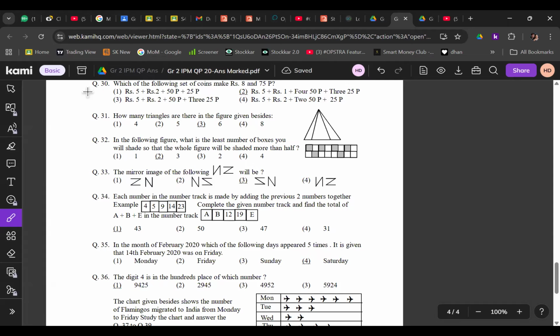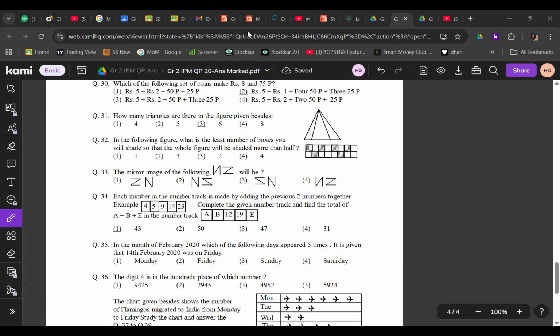You can see 30, right? So 30, 31, 32, 33, 34, 35, 36, right? There's no 35, 36. It is there, go down. I can't see it in the shared screen. Sir, I can see 30, 31. I can see 35, 36. Correct, right? It is there, go down.